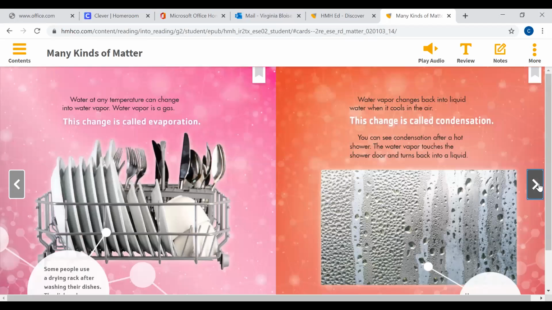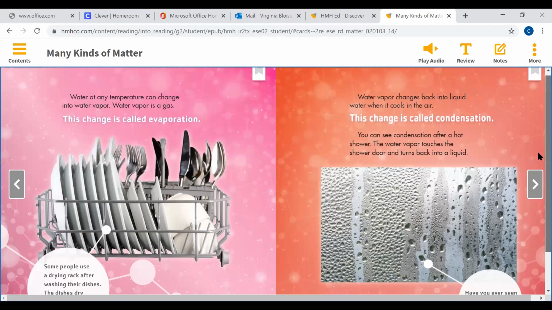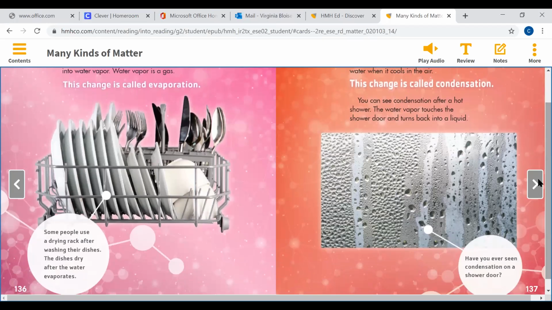Water at any temperature can change into water vapor. Water vapor is a gas. This change is called evaporation. Some people use a drying rack after washing the dishes. The dishes dry after the water evaporates.